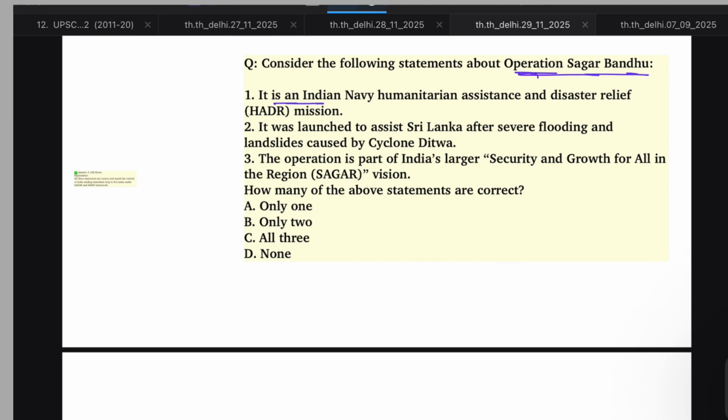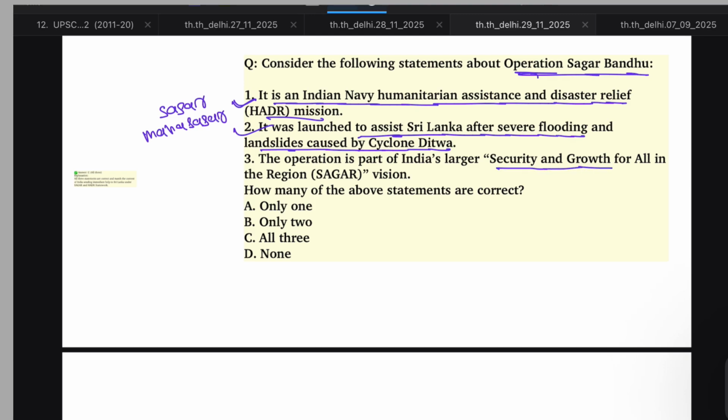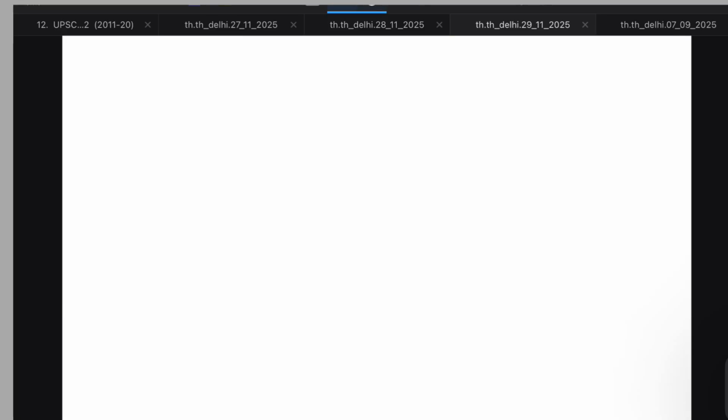Consider the following statements about Operation Sagar Bandhu. It is an Indian Navy humanitarian assistance and disaster relief mission, launched under the HADR mission of the Indian Navy, under Vision SAGAR, or MAHASAGAR, the new update of it. It was launched to assist Sri Lanka after severe flooding and landslides caused by cyclone Ditwa. Yes, it was launched to provide relief to cyclone-hit Sri Lanka. Third, the operation is part of India's larger vision of security and growth for all in the region, Vision SAGAR. This is also correct. All the 3 options.